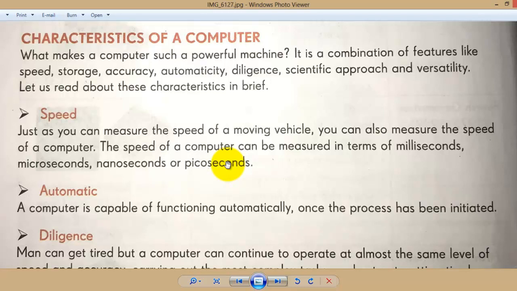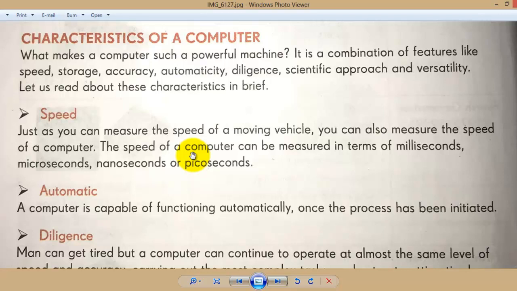Like that we can measure our vehicles. So in computer also we can measure the speed, how fast a computer can do a work. The speed of a computer can be measured in terms of millisecond, microsecond, nanosecond, picosecond, etc. In your class, we are going to do only up to picosecond. There is millisecond, microsecond, nanosecond, picosecond.